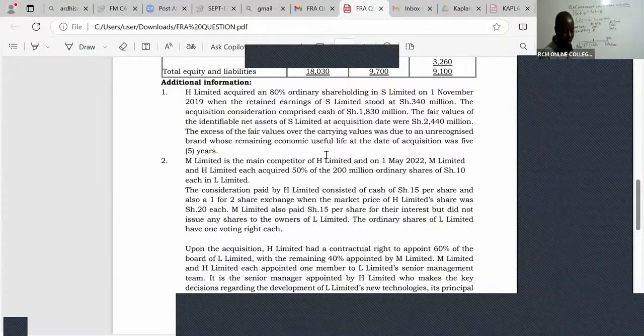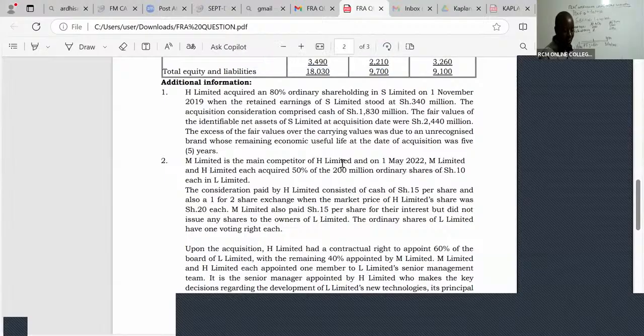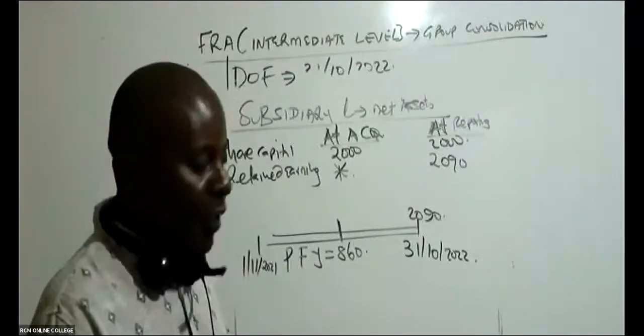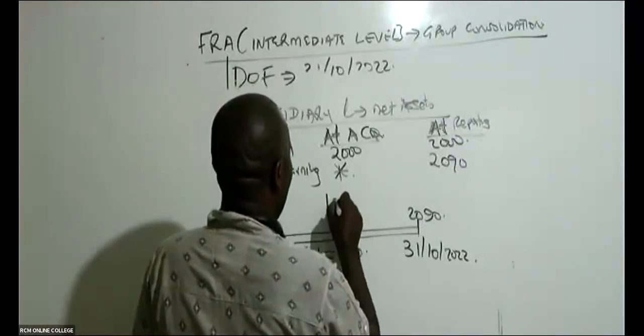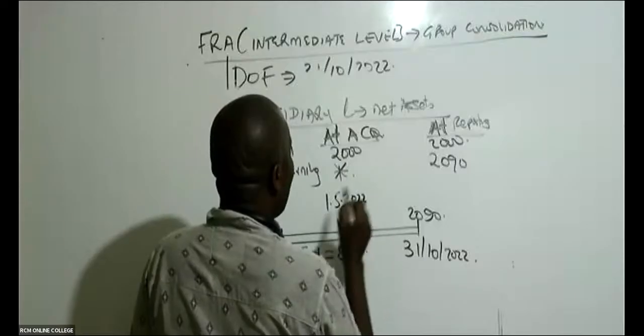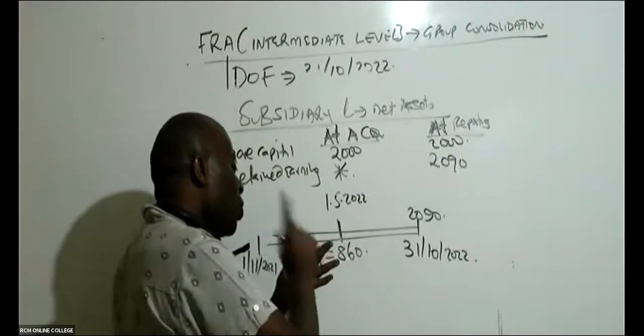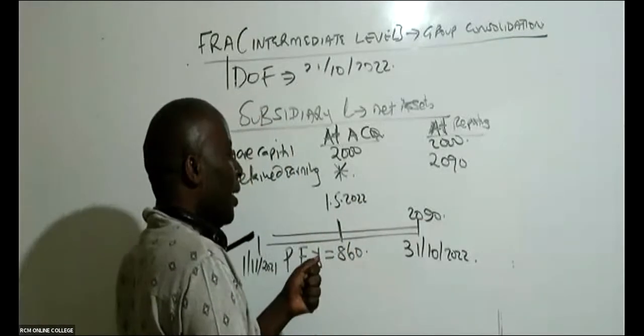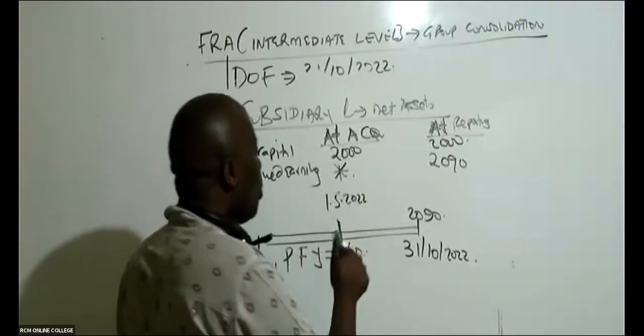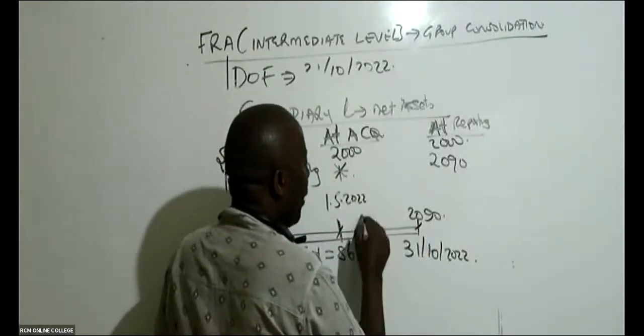Here. M Limited is the main competitor of H Limited. And on 1st May 2022, M Limited and H Limited acquired like that. So we acquired this on 1st May 2022. And you counted, you told me May, June, July, August, September, and the whole of October. You told me from here to here, we have 6 months.